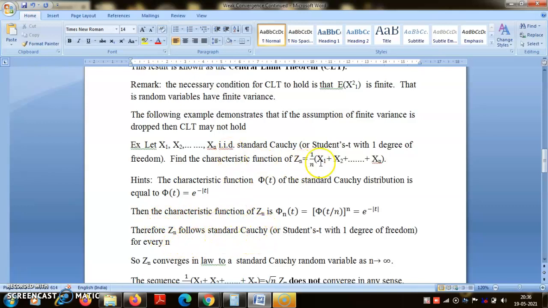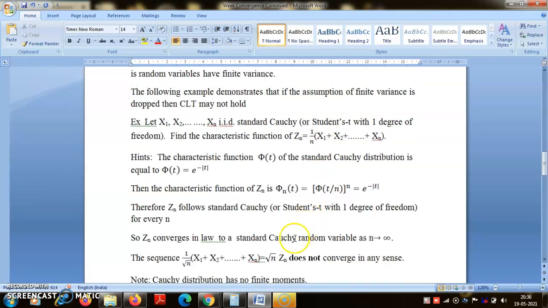So Zn converges in distribution to the Cauchy distribution again. So root n into Zn does not converge in any sense. So therefore